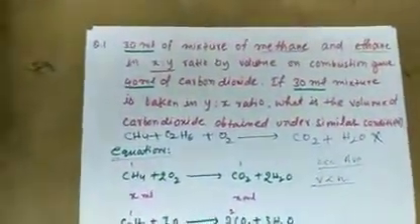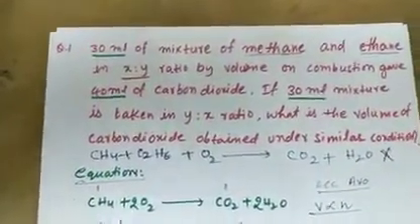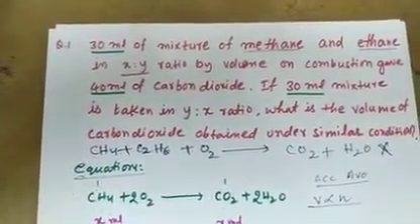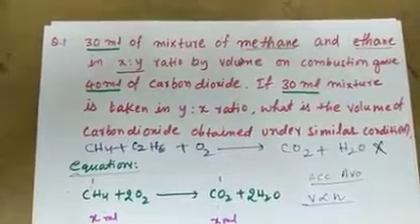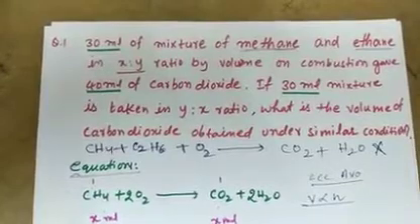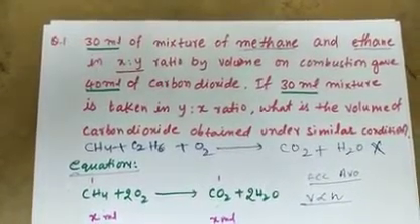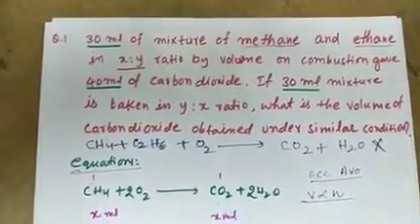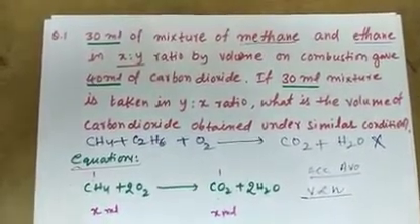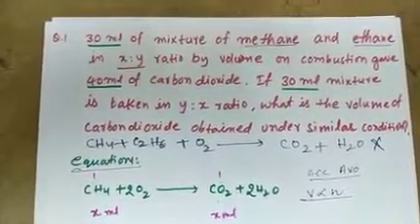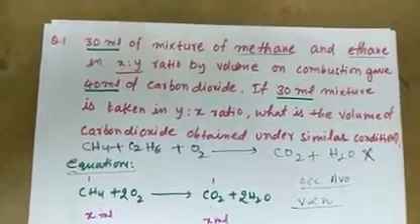See, one problem is here. It's 30 ml of a mixture of methane and ethane in X to Y ratio by volume. On combustion it gave 40 ml of carbon dioxide. If a 30 ml mixture is taken in Y to X ratio, what is the volume of carbon dioxide obtained under similar conditions?